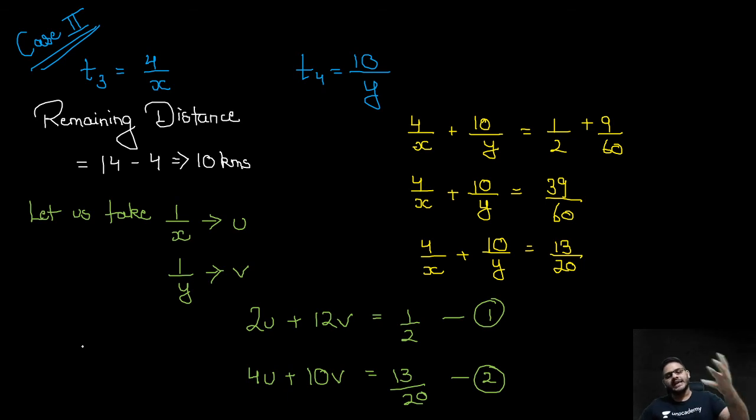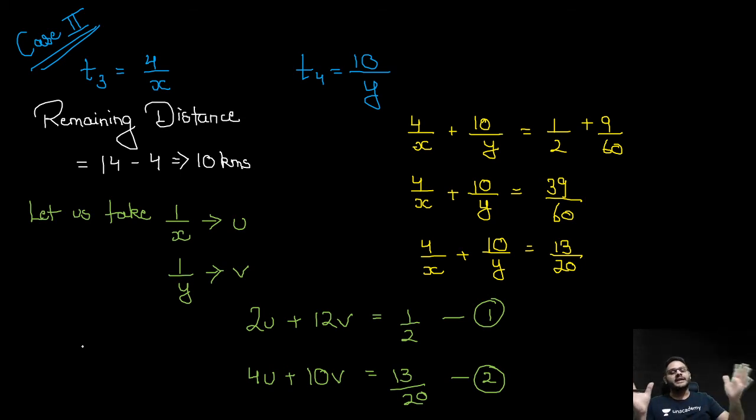Now this time in the second case, she has traveled 4 kilometers by auto and the remaining by bus. So 4 upon x, and similarly finding out the remaining distance, and then we get the T4, that is distance upon speed of the bus. Now we get the second equation. The same way T3 plus T4 is equal to half plus 9 upon 60.